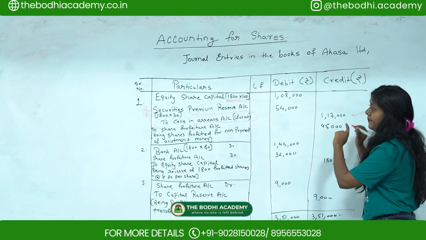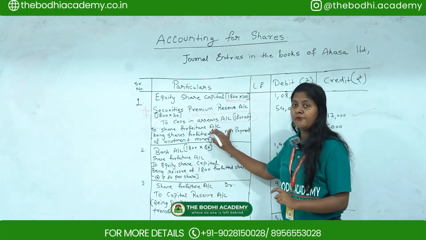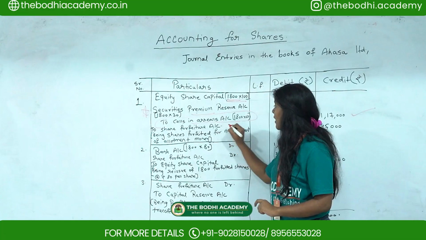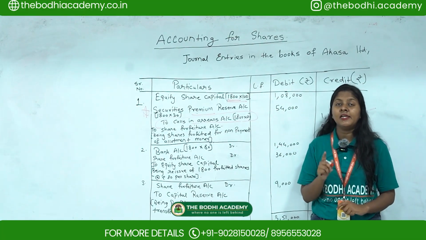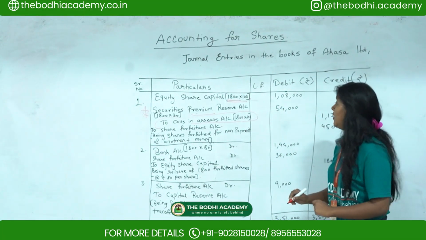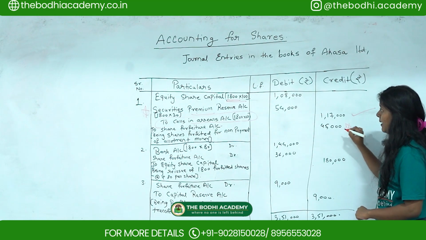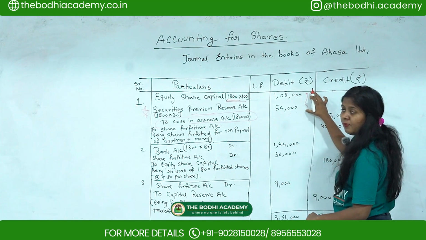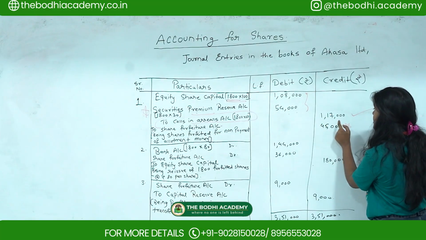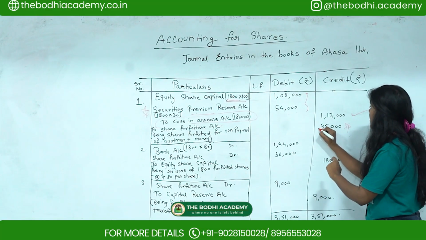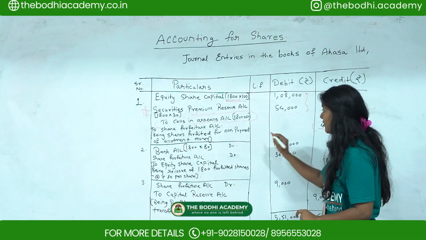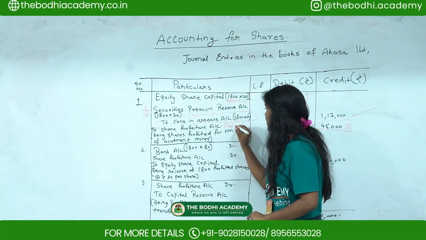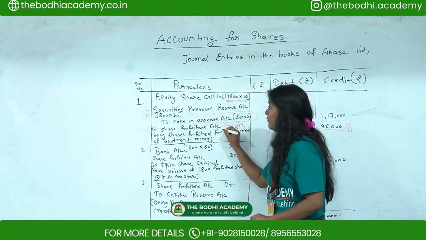Then after that you have to pass the share forfeiture account. You have to remember that share forfeiture account is always the balancing figure. So this 45,000 I am getting. You have to add both the debit entries and subtract from 1,17,000. 45,000 is the balancing figure you will get over here. So this is the balancing figure, share forfeiture.